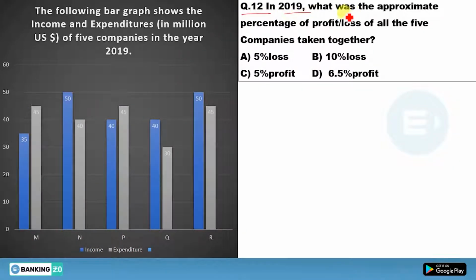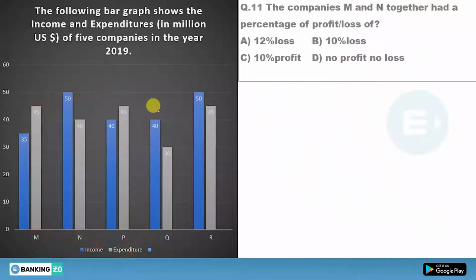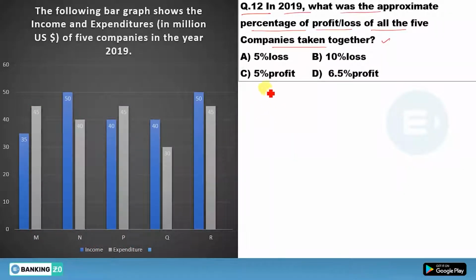In 2019, what was the approximate percentage of profit or loss of all 5 companies taken together? Now, in this last question, he was talking about only these 2 companies. Now, in the next question, he is talking about all the companies. So, just find the cost price for all the companies. Means you have to find the expenditure for all the companies. So, this one is your expenditure actually.